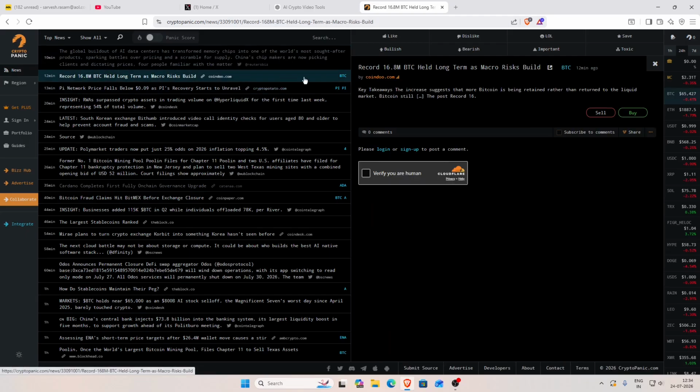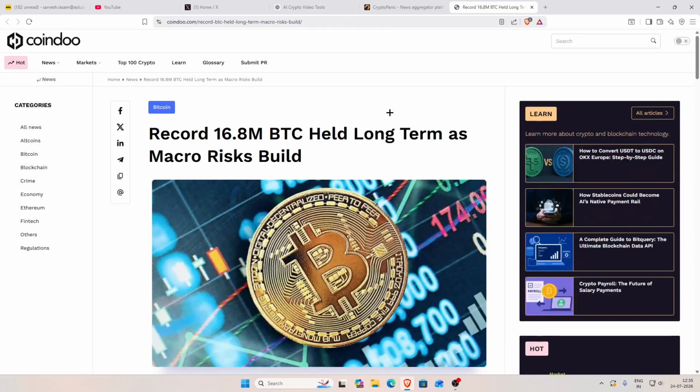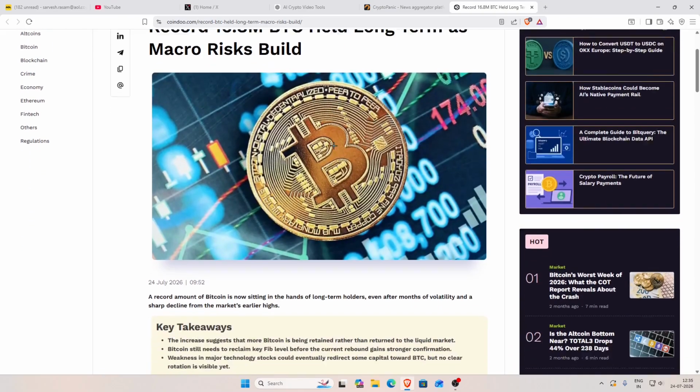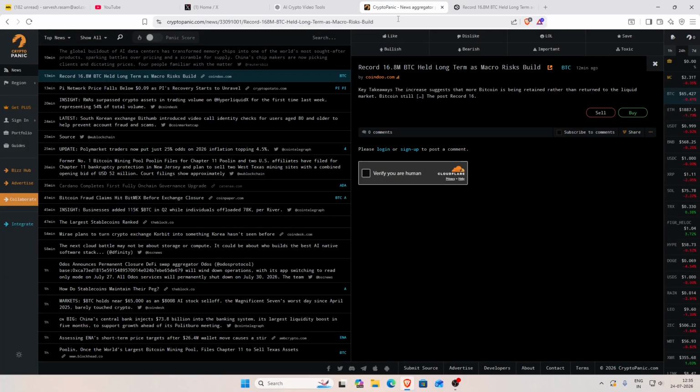You can see record 16.8 billion BTC held long term as macro risk builds. This is a news by Cointelegraph. You can click on the news and it will redirect you to the main page of the website. So here is the news. You can see all the news related to crypto on this website.